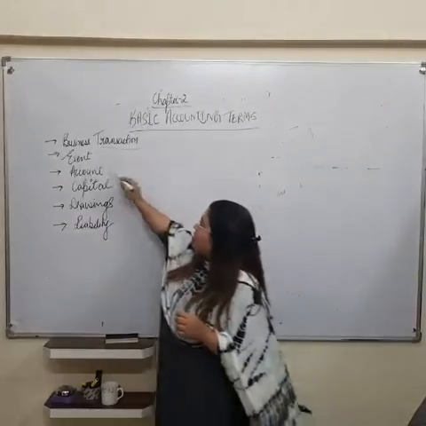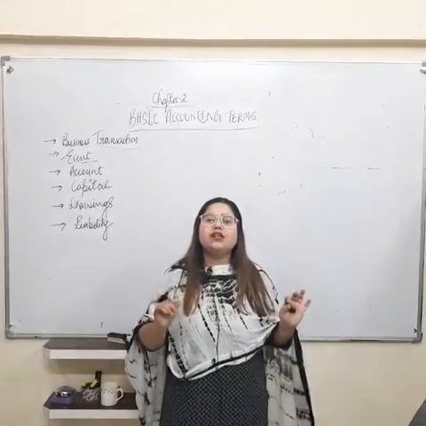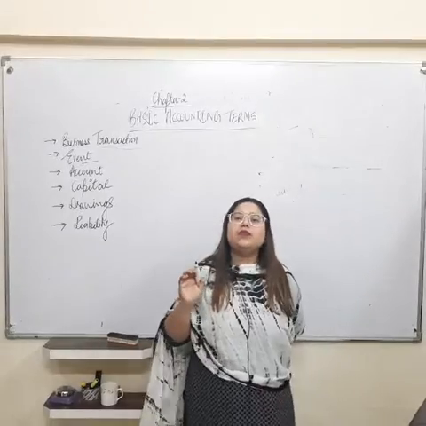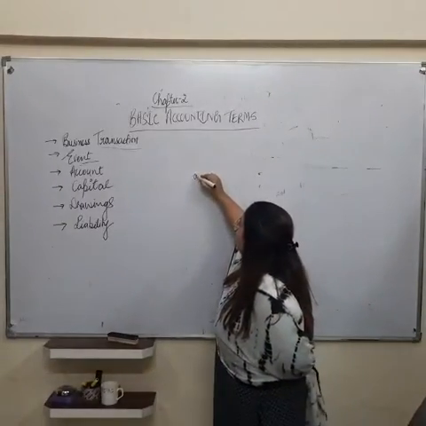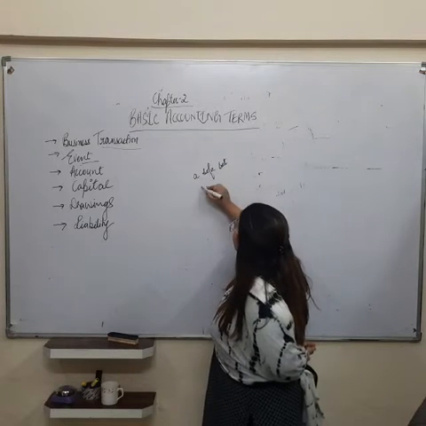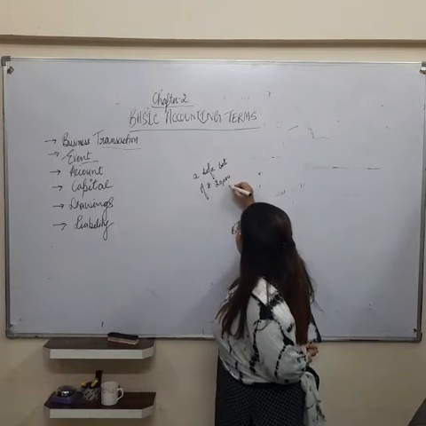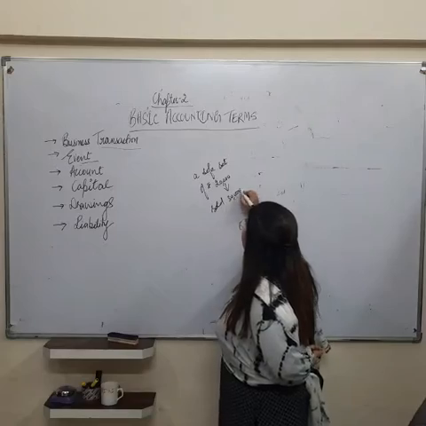The next one is event. Now what is event? Event means the result of a transaction. How the result? For example, suppose I am having a furniture business. I purchased a sofa set of rupees 20,000 and I sold it in the market at rupees 30,000.